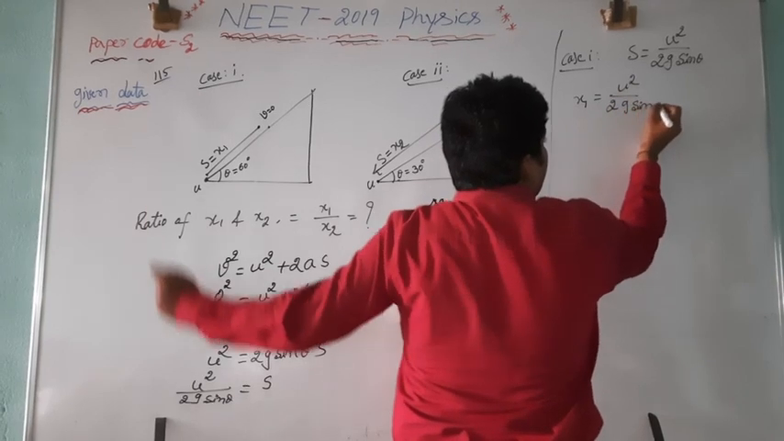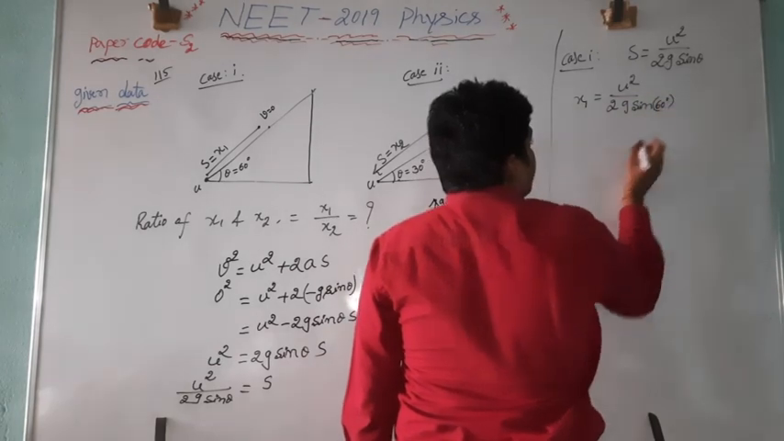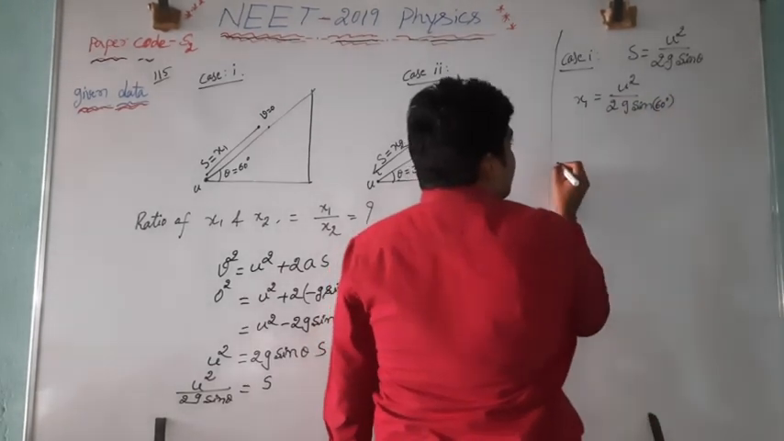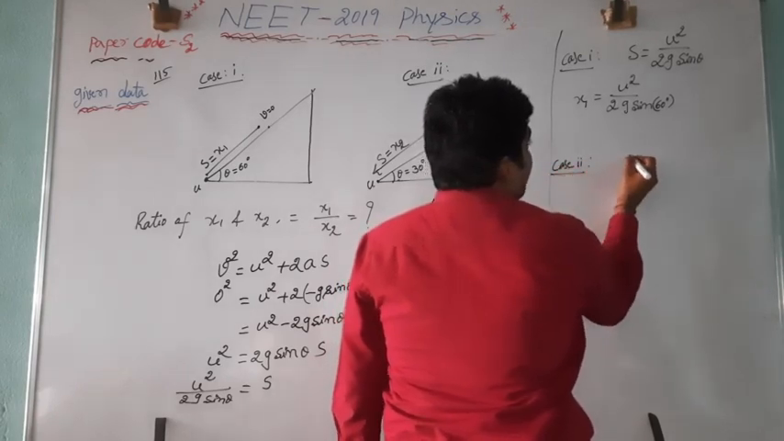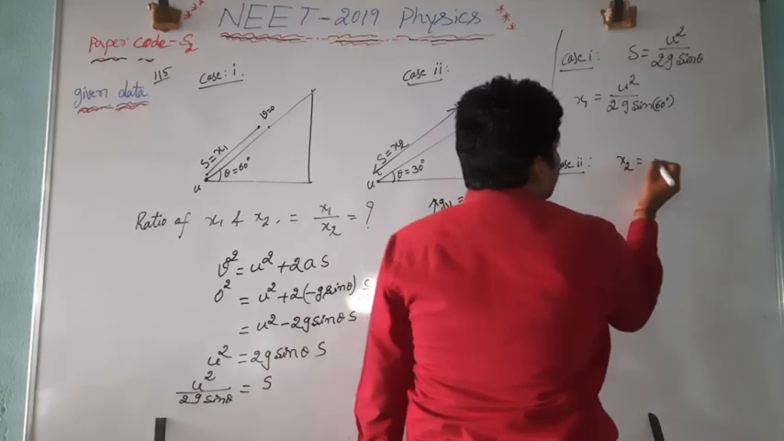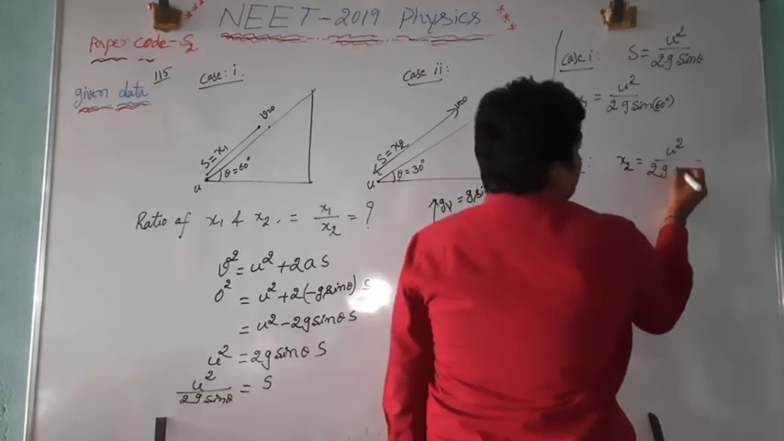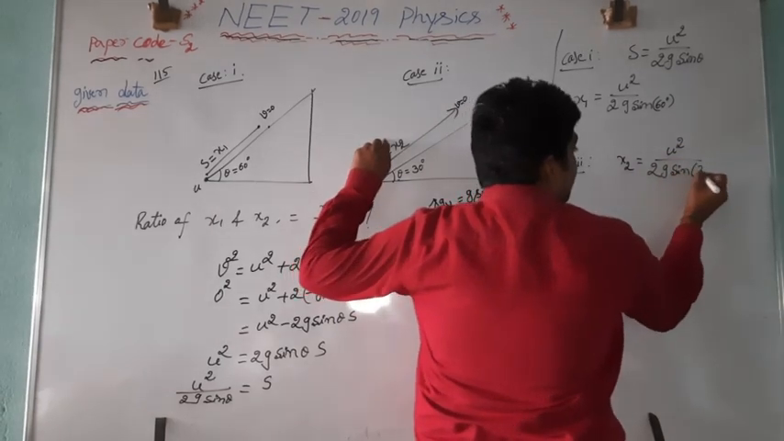What is the theta value there? In case 1, it is nothing but 60 degrees, sin 60 degrees. Next, from case 2, again the distance traveled by the body is nothing but x2, again with the same velocity, u square by 2g sin theta. What is the theta value in the second case? That is nothing but 30 degrees.